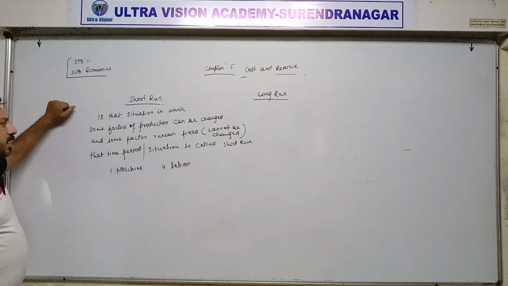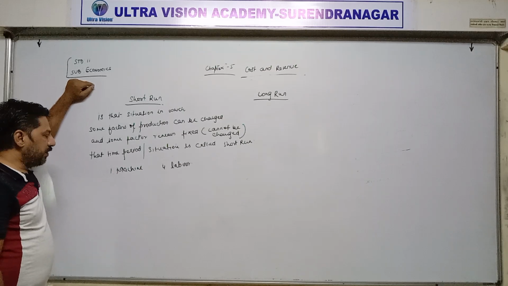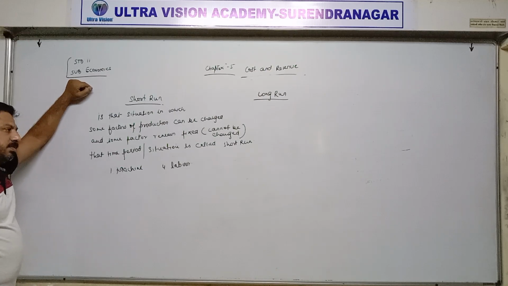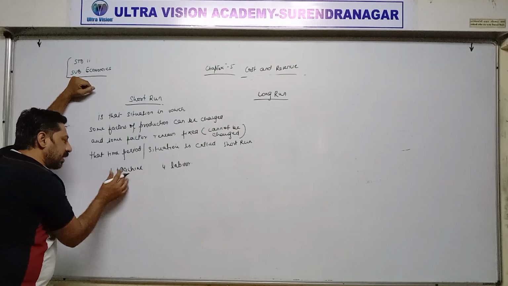Now, whenever demand increases, in order to meet that demand we have to increase our production also. In this situation we cannot increase machines.